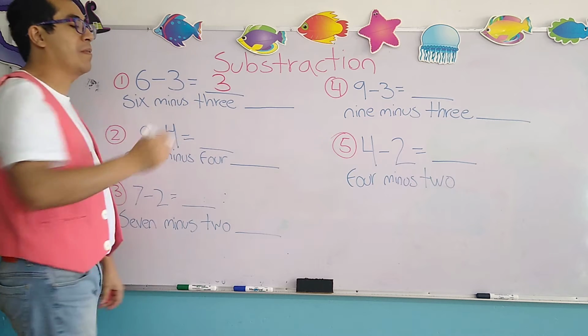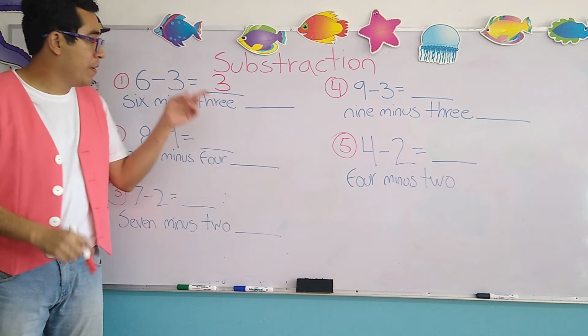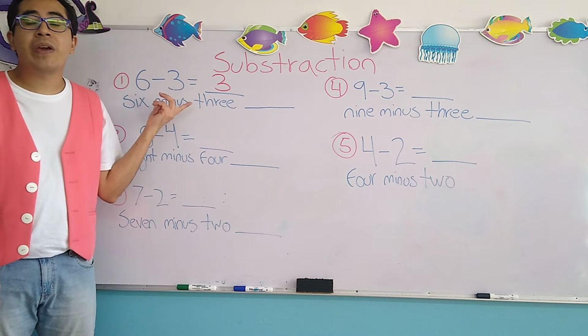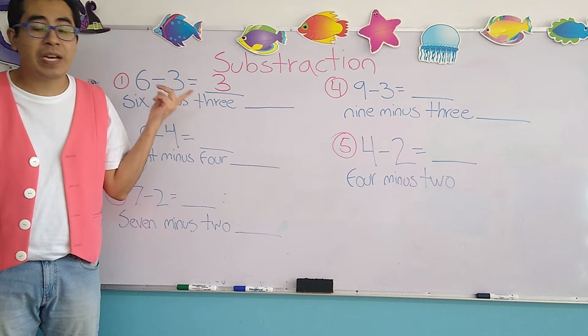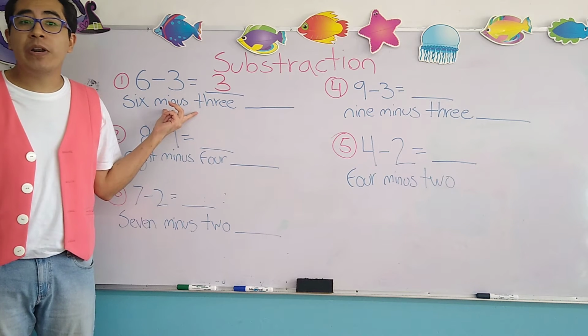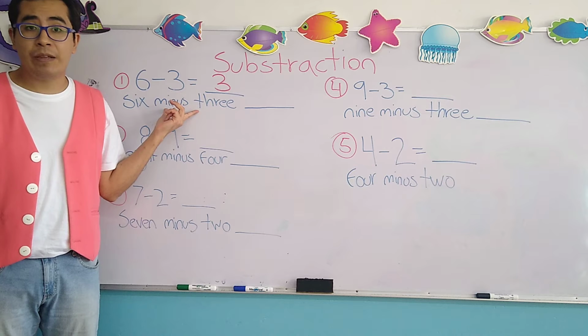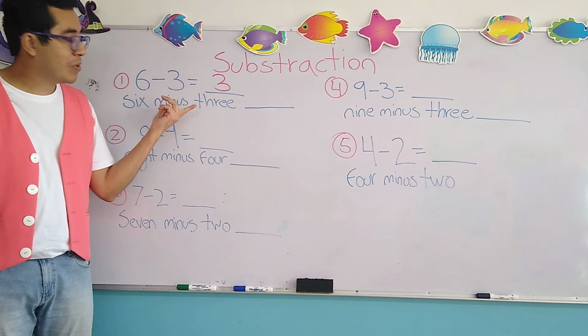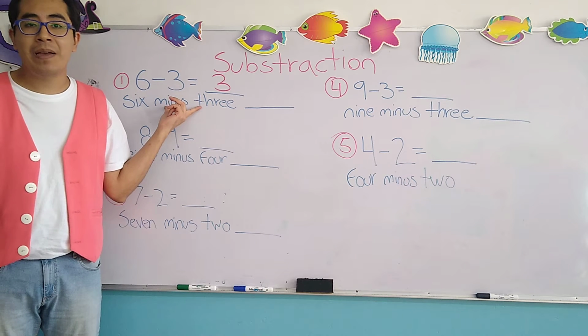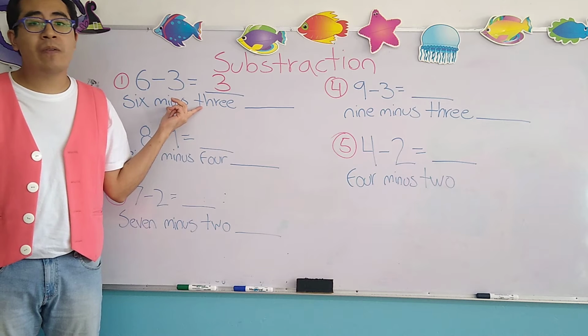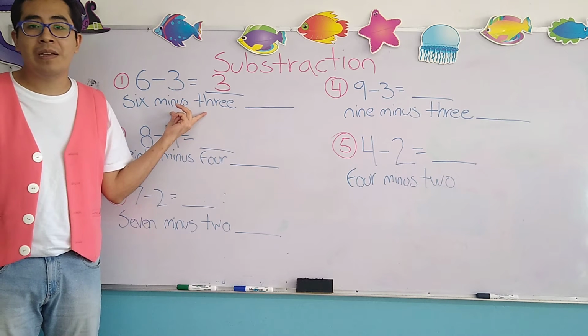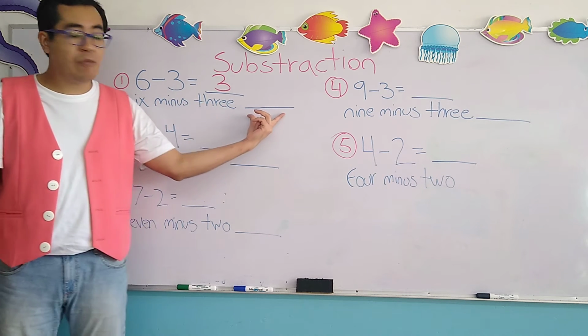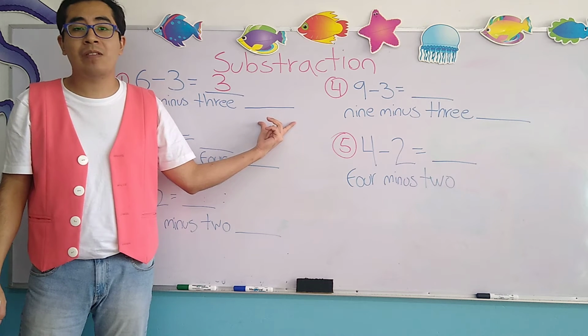So first of all, remember, using your pencil, let's write the result. Number 3, okay? Now, down there, we have the same operation, the same subtraction, but in this case, using letters, okay? Abajo tenemos la misma resta, pero escrita, no en forma de números. Por lo tanto, el resultado, the result is the same, sigue siendo el mismo.